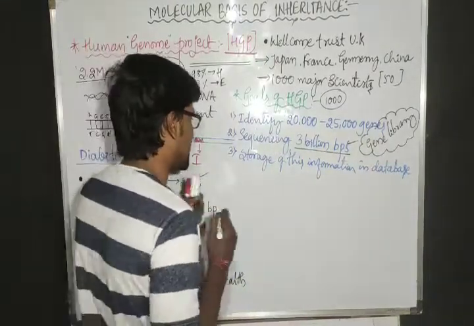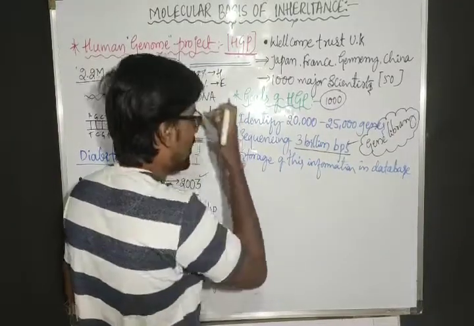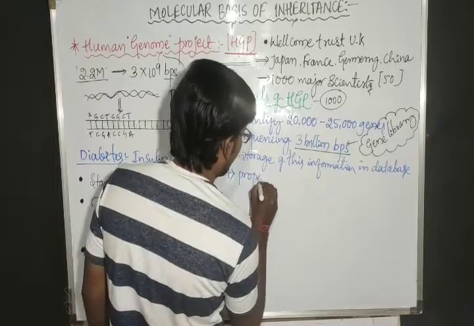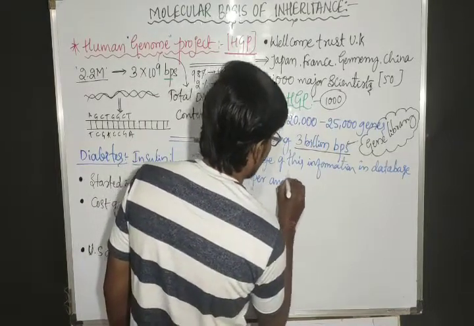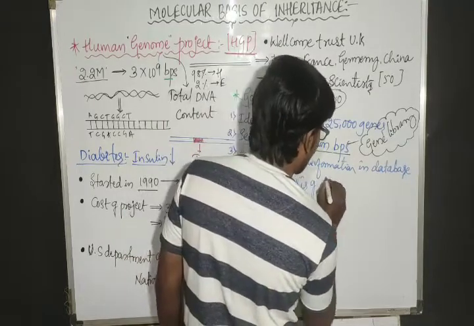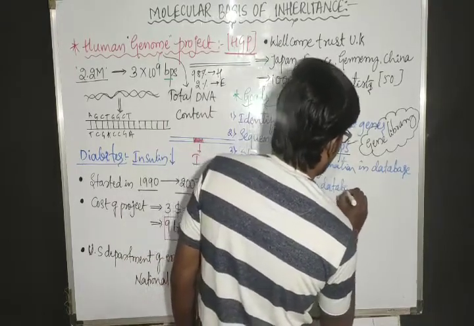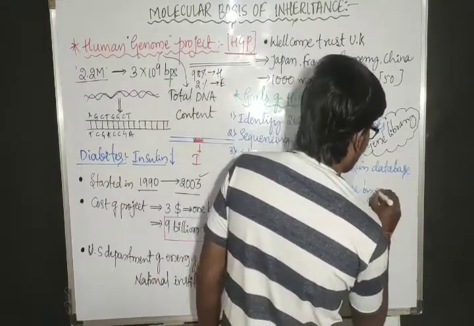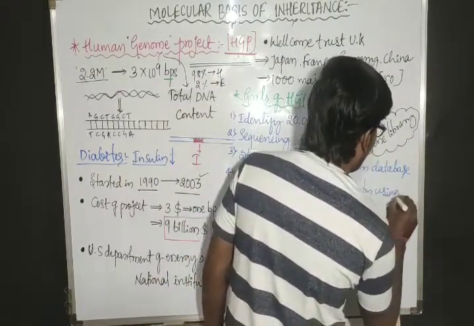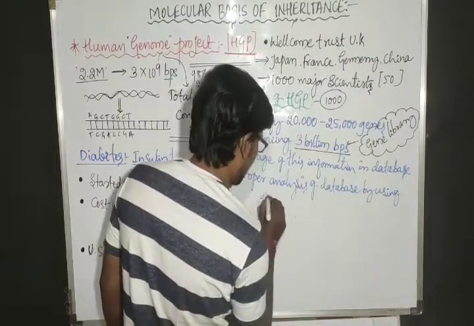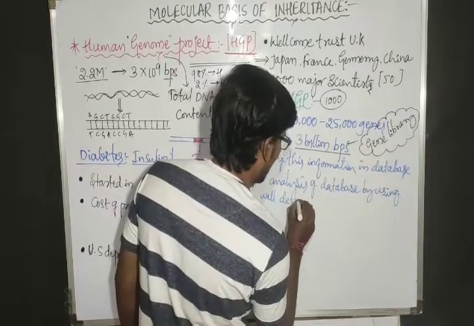And the next goal is proper analysis of the database by using well-developed tools.